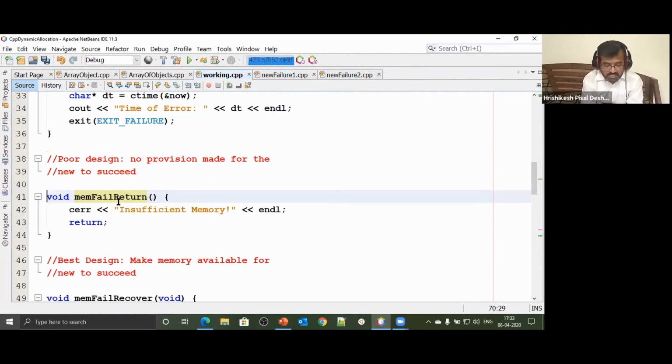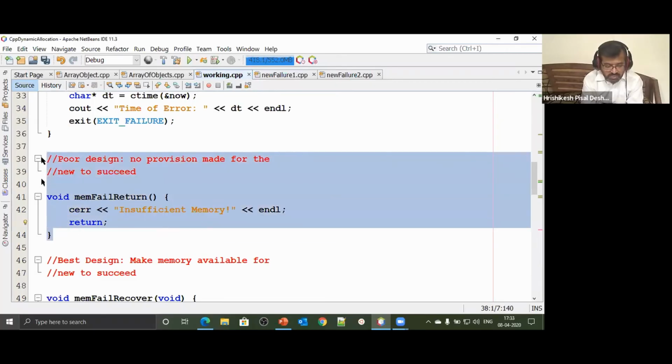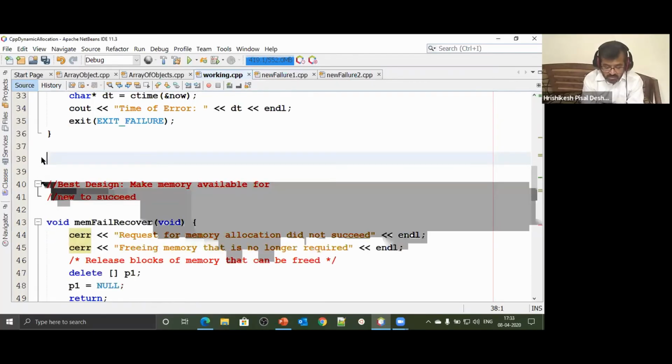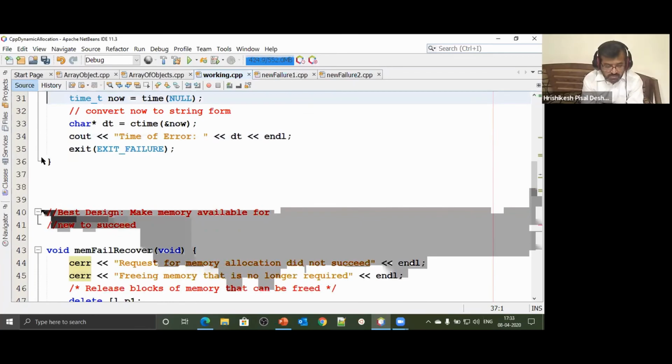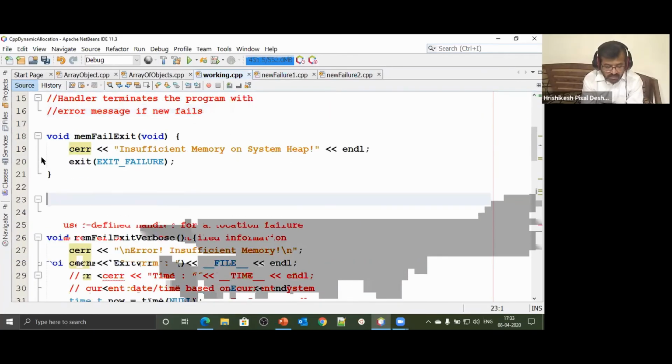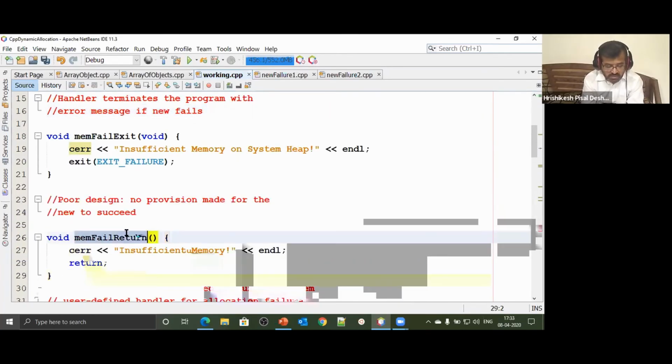इसके फंक्शन में डिजाइन में चेंज क्या है? It says CRR insufficient memory and return. अरे so what's the big deal? The previous function, this function, what difference does it make? So let's see what difference does it make. In the previous function, we said exit failure, and in this particular function, we are saying return.